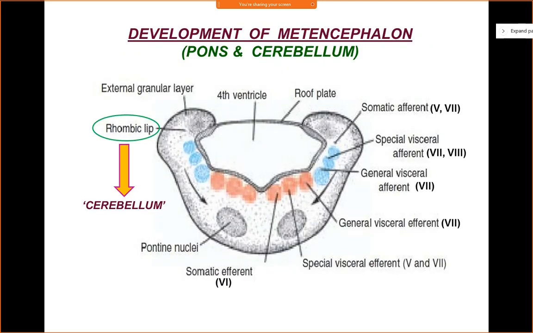So we have finished with the development of medulla oblongata. Now we will start with the development of metencephalon. Metencephalon will give rise to pons and cerebellum. Keep that in mind: two structures, pons and cerebellum. That's why pons, cerebellum and medulla oblongata form the hindbrain, which together constitutes the rhombencephalon, right? So let us first see the development, the alignment of structures.